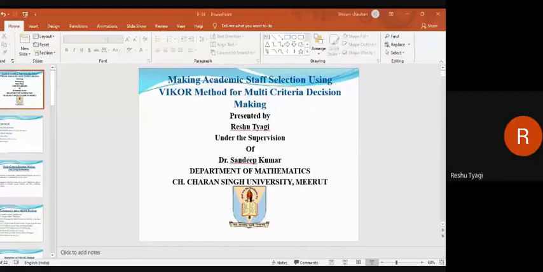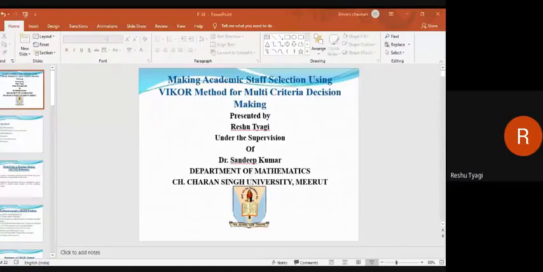Now, we will discuss an example with the help of the VIKOR method, in which we consider a problem of identifying the correct person for the post of assistant professor in an engineering college. Table 1 shows the information sorted from the applications for the post of assistant professor, and Table 2 shows the decision maker's judgment of qualification and skills. Table 3 is the equivalence information and final table for evaluation.